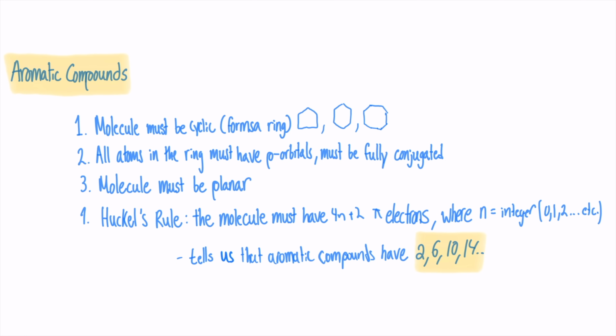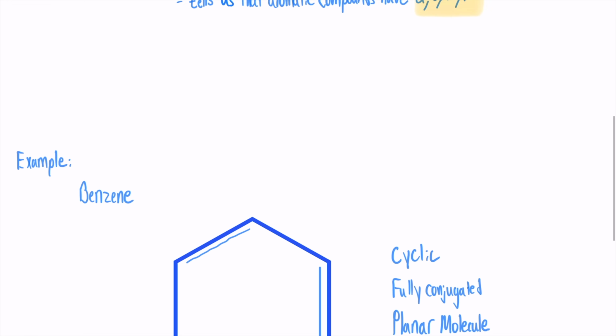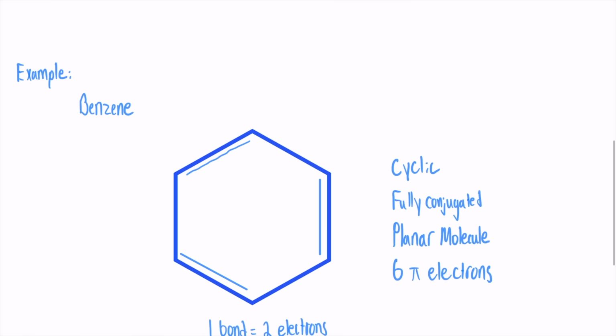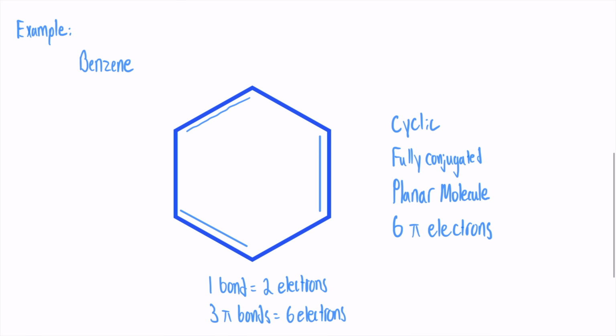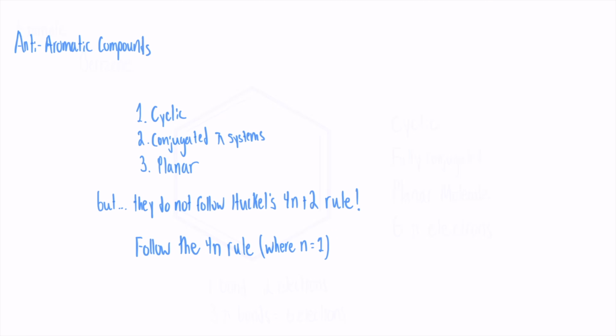Lastly, and this is where Huckel's rule comes in, the molecule must have 4n plus 2 pi electrons, where n is any integer. Huckel's rule tells us that aromatic compounds have 2, 6, 10, 14, etc. pi electrons. Let's look at benzene as an example. It's a cyclic, fully conjugated, and planar molecule with 6 pi electrons. Since 6 fits the 4n plus 2 rule, where n equals 1, benzene is aromatic.